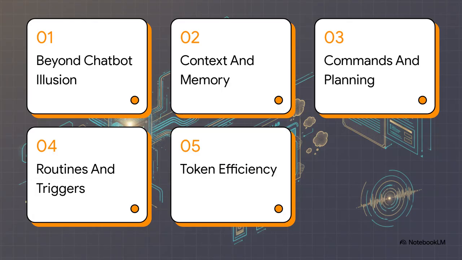Here's the blueprint we're executing today. First, moving beyond the chatbot illusion. Second, building context and memory. Third, precision commands and planning. Fourth, automated routines and triggers. And finally, token efficiency. Let's jump in.